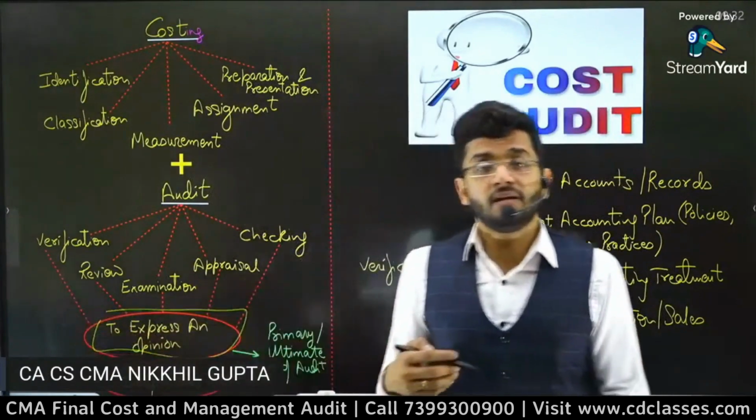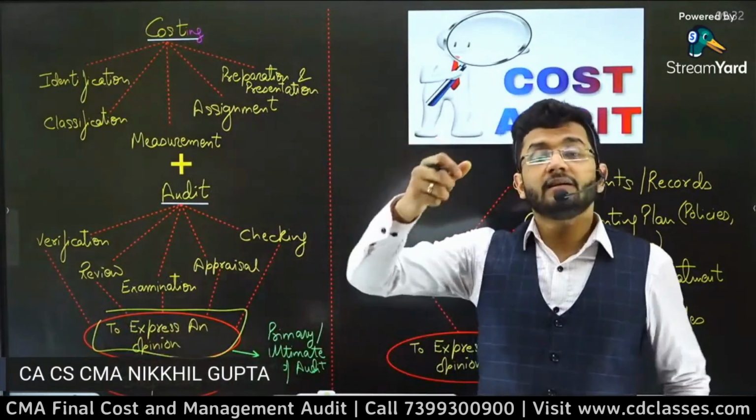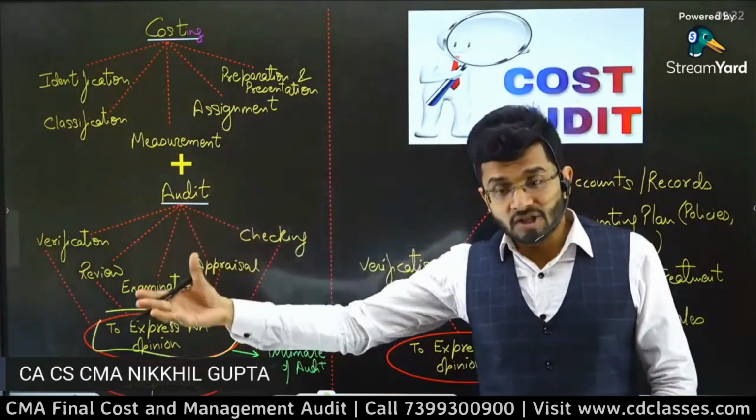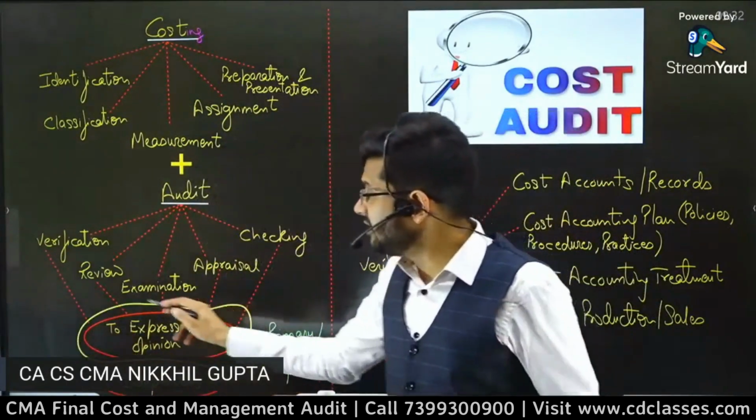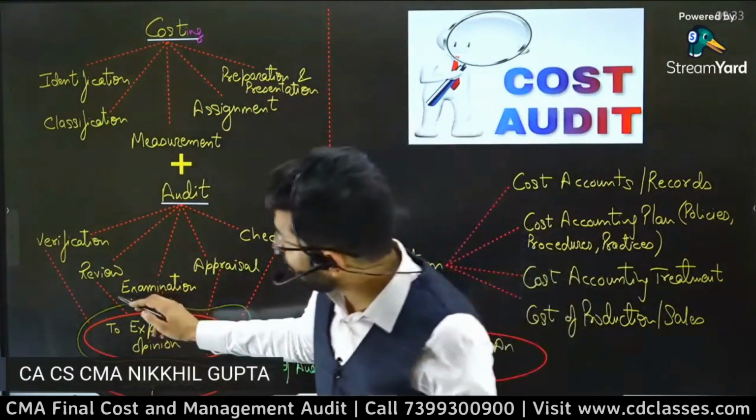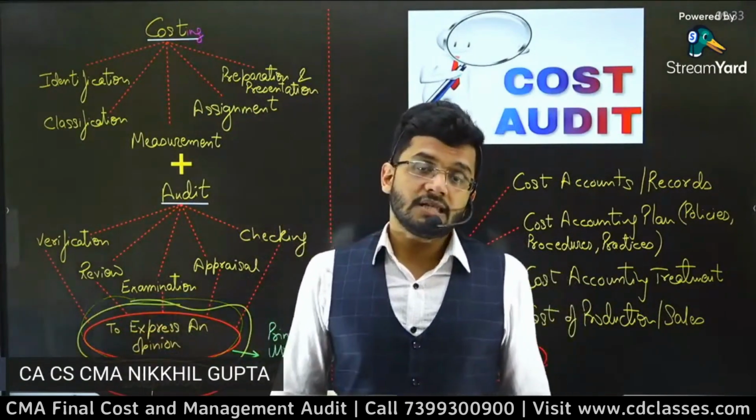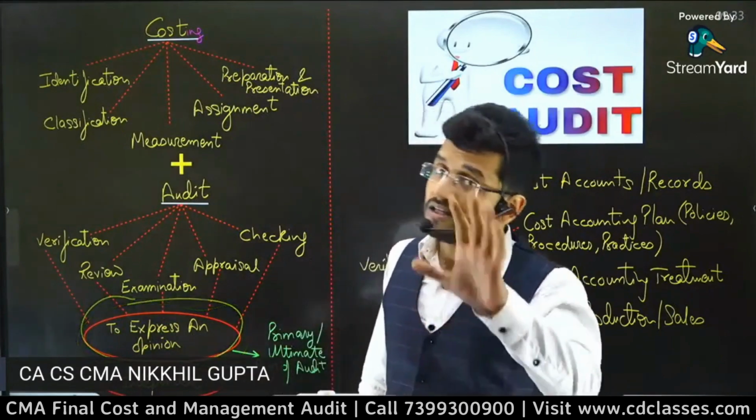We need to express the opinion on costing, cost pricing, the profit margins, the administrative overheads, the selling expenses. All those are to be tested by us, and we need to express our opinion on all those costing statements, pricing statements. That is our ultimate objective.